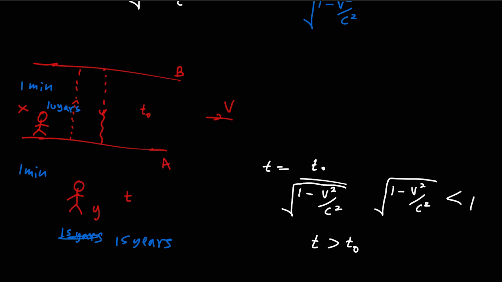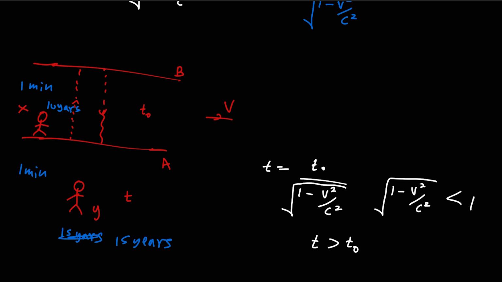So this clearly shows that when you are moving with respect to something else, you experience a slower time. The speed of time is a bit slower for the person in the moving frame, while the other person in the rest frame, though no one is truly at rest, everyone is moving with respect to something else.